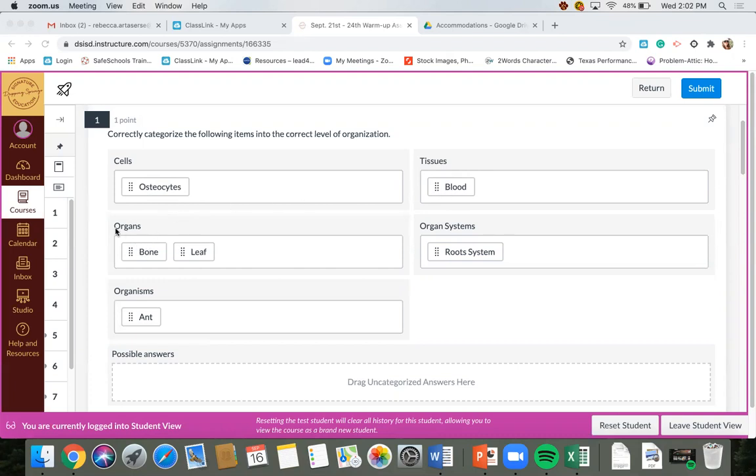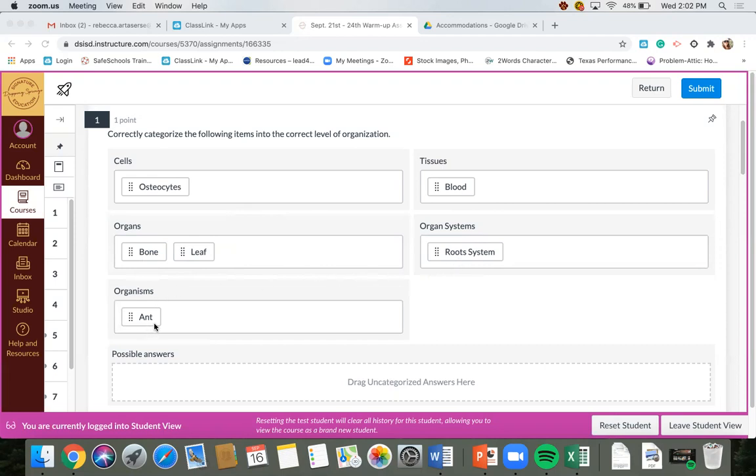Organs. The definition of an organ is a group of tissues that work together to perform a job or a specific function. In this case, my bone and my leaf are my organs. My bone and leaf both have tissues that are made up of cells, and that makes them our organs. Our organ system, we have a root system. This one kind of gives it away just by the fact that it says it's a system already, but our root system is an example of an organ system in a plant.